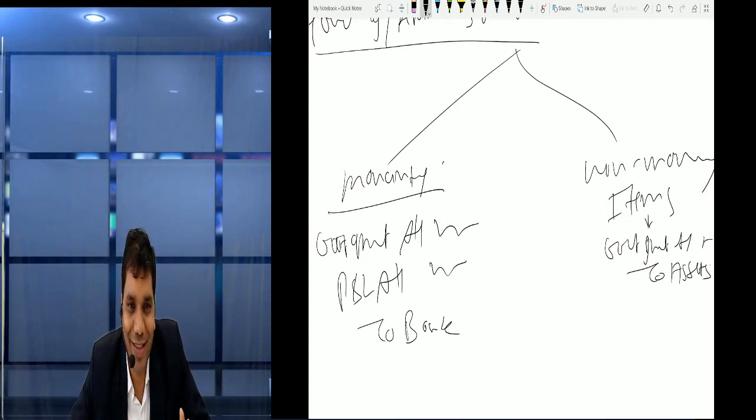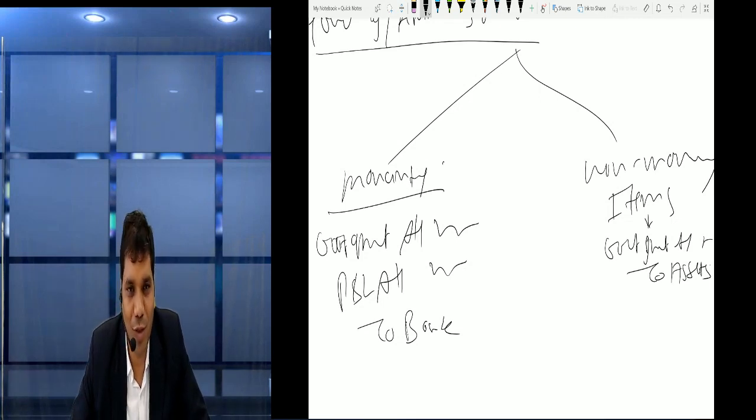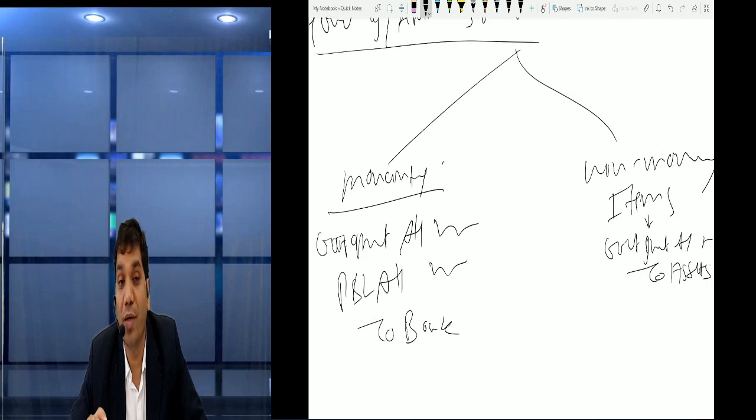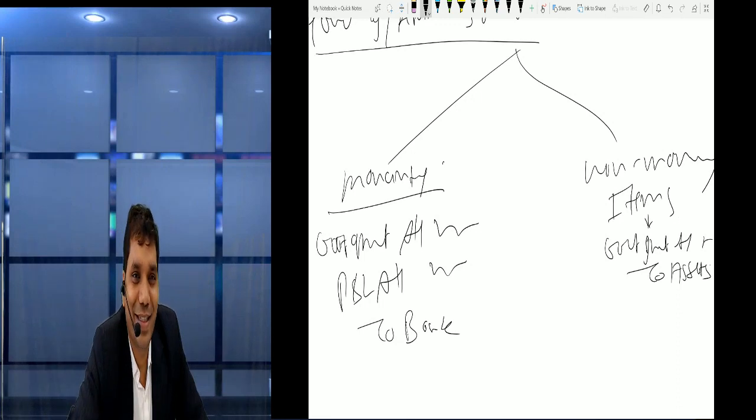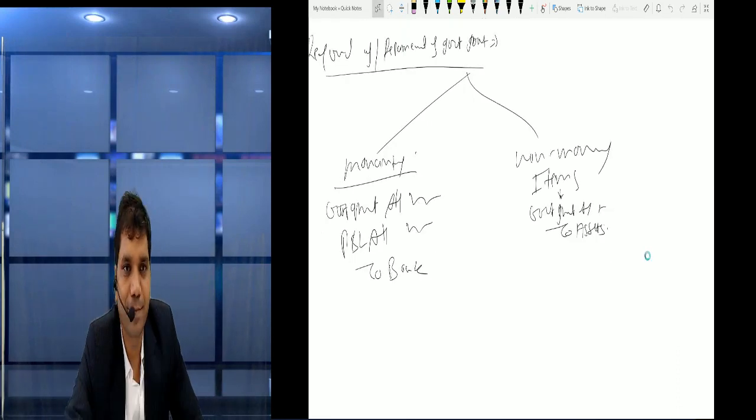And if it is assets, then we reverse the assets at the fair value which we had recorded on the books: government grant account debit to bank, to assets. Clear? Perfect.